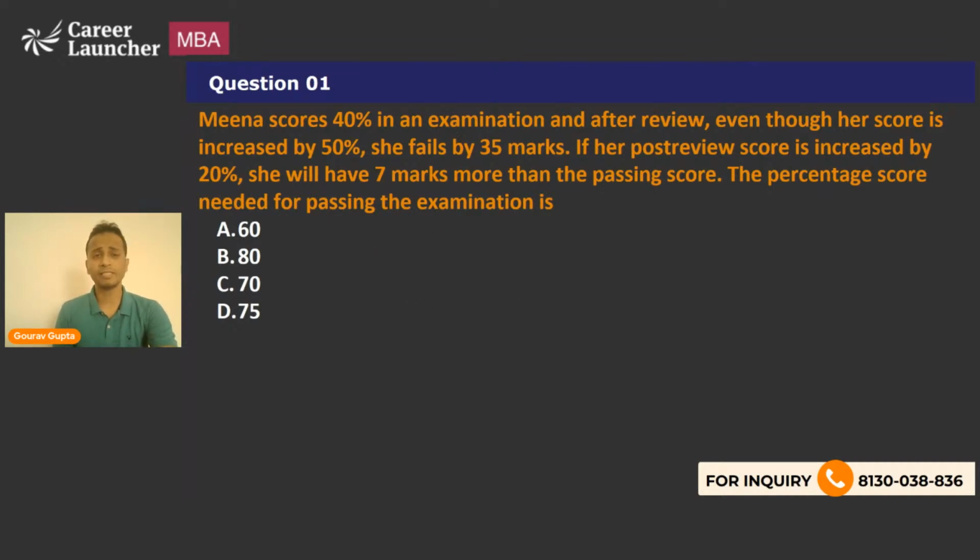Don't be surprised to know that this is an exact question of CAT 2019. Exact question, word to word.